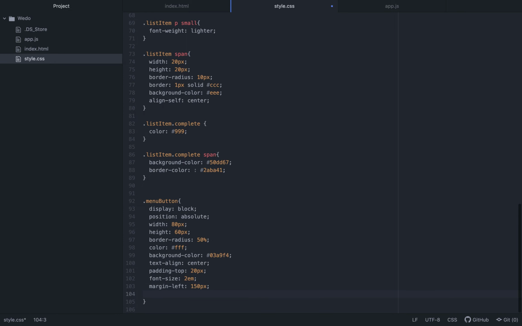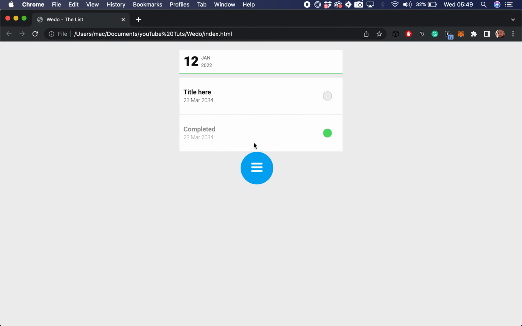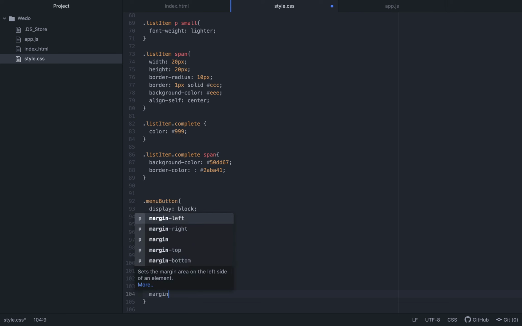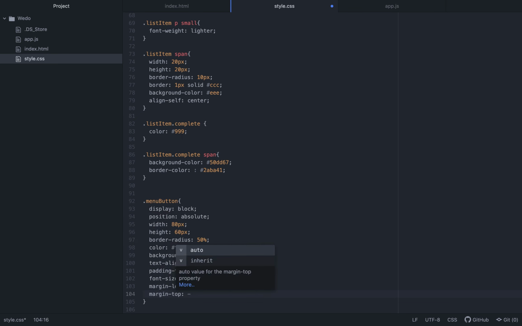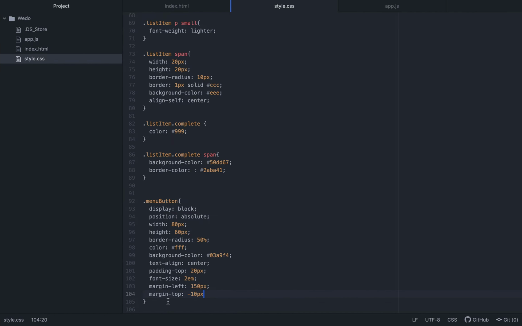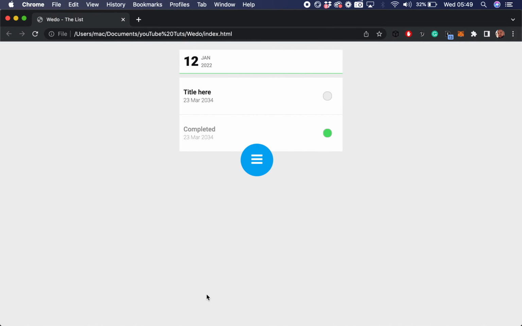And I want it to almost look like it's floating on that guy there. So we'll give it a margin top of -10 pixels. I think 20 pixels maybe. Yeah, that looks much better.